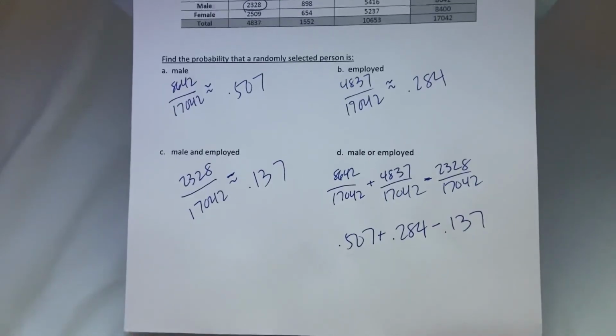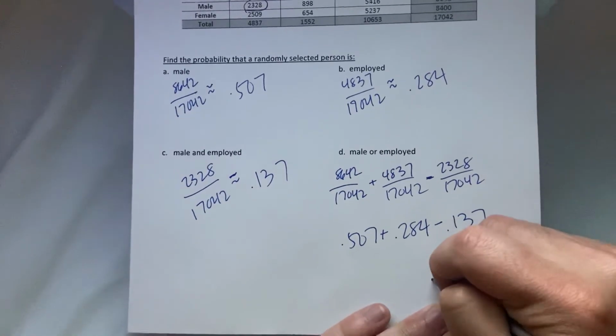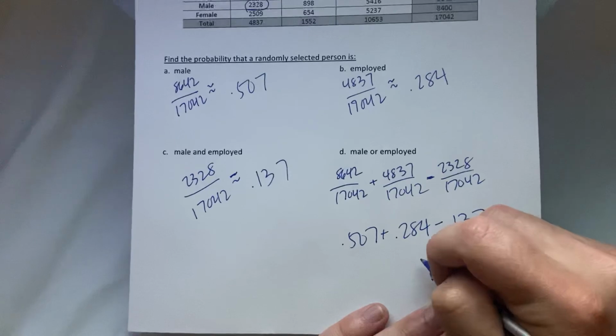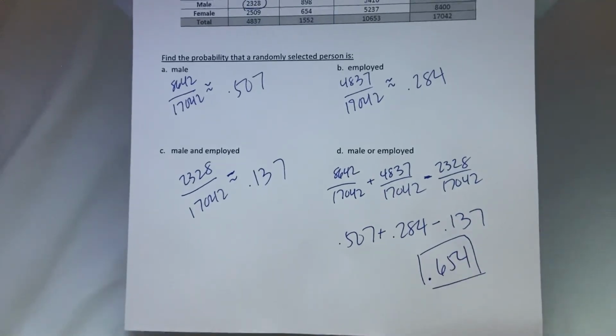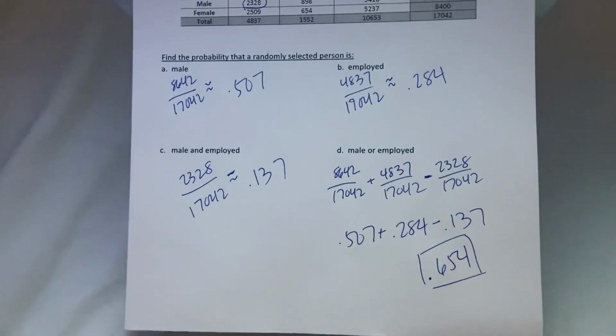Any of these is fine because they represent the same thing. You get 0.654. And that is the end of this section.